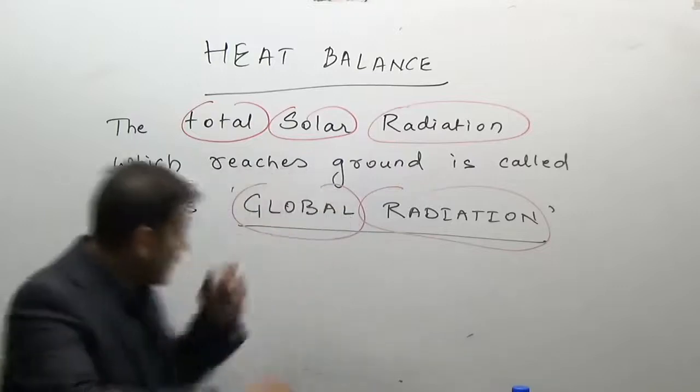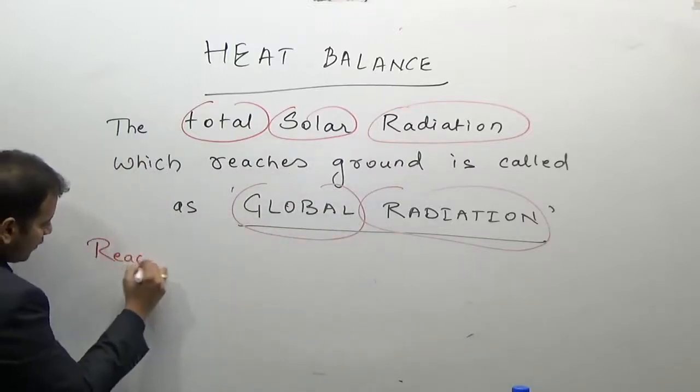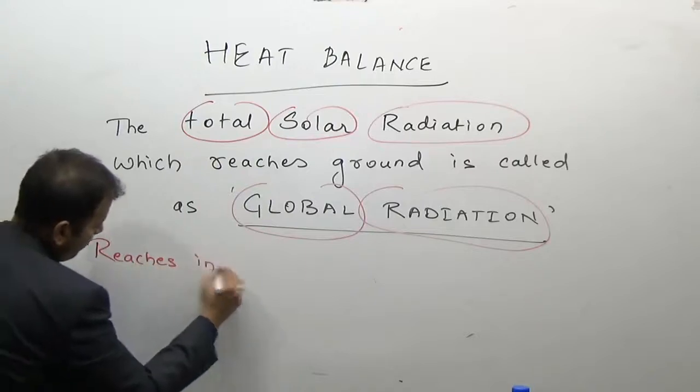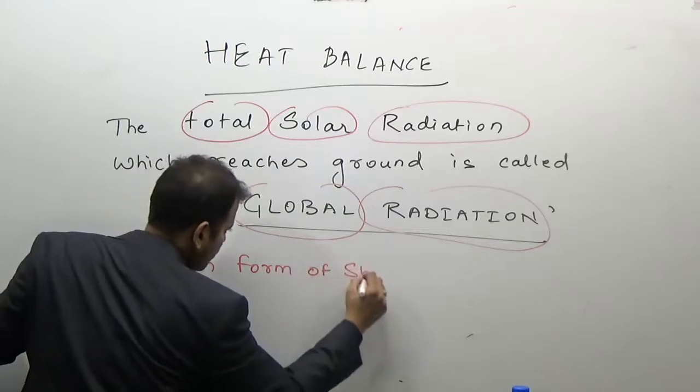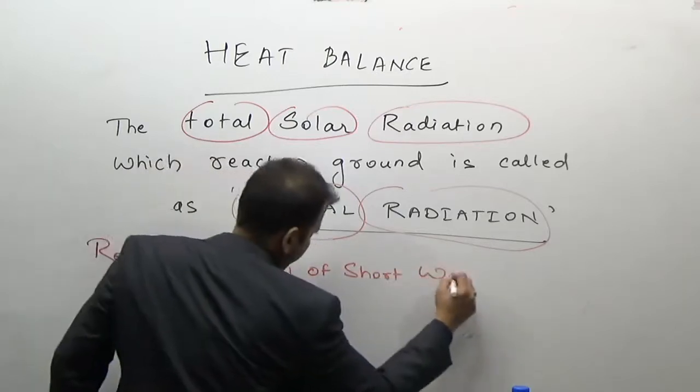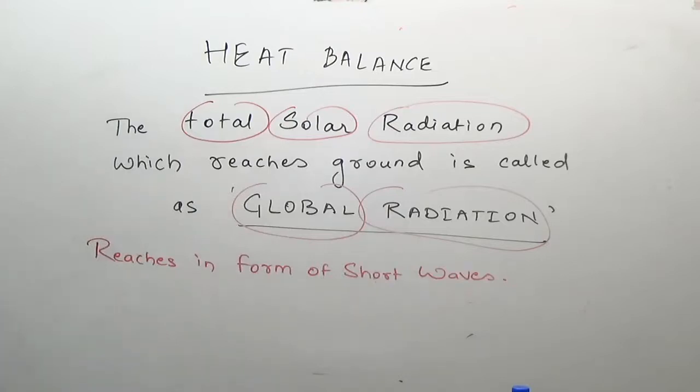The solar radiation, as we already know, reaches in the form of short waves. This total radiation reaches in the form of short waves.